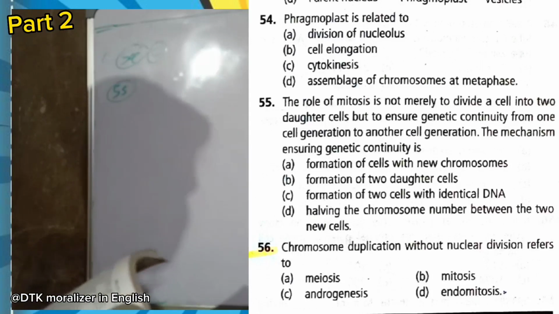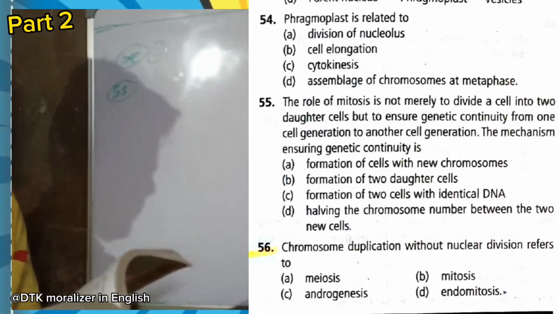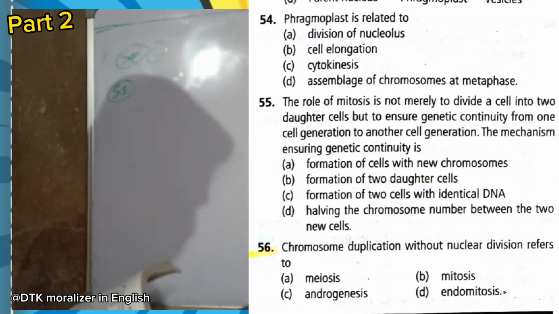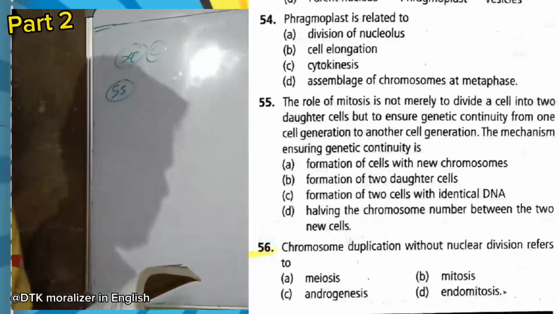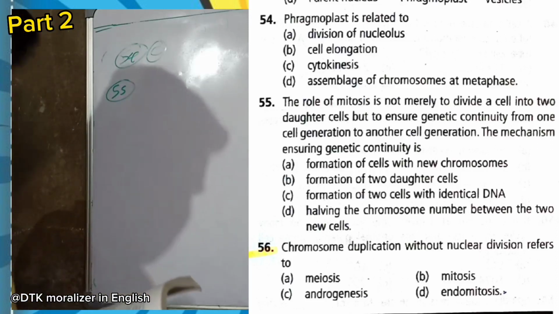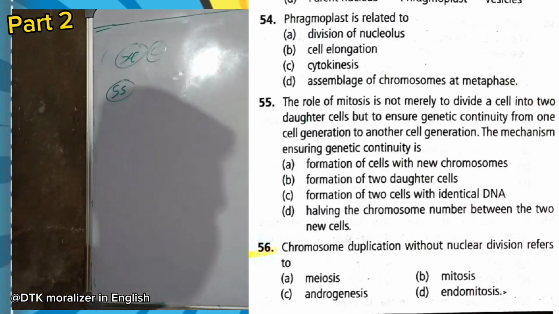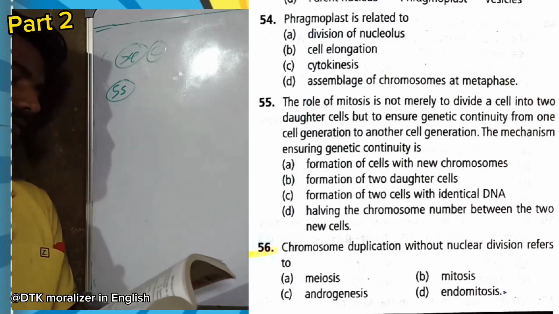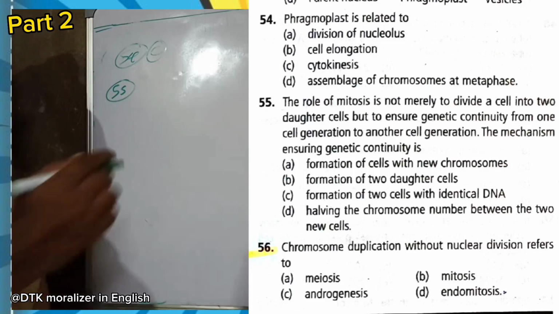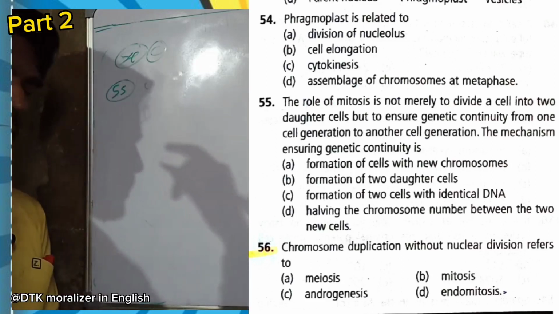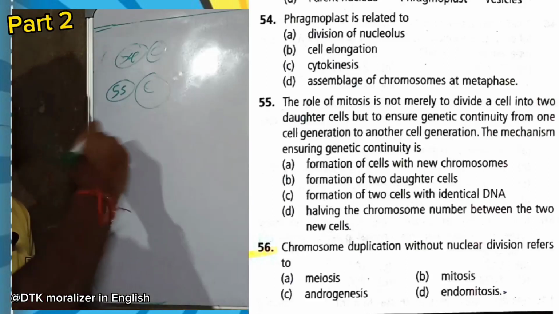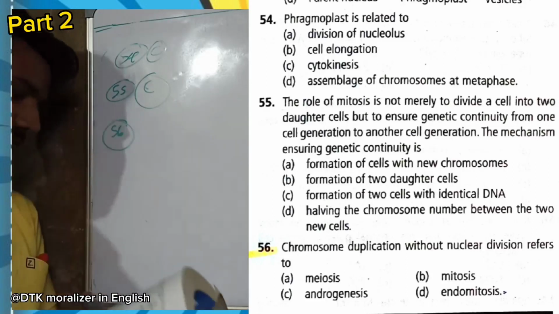Now question 55. The role of mitosis is not merely to divide a cell into two daughter cells, but to ensure genetic continuity from one cell generation to another cell generation. The mechanism ensuring genetic continuity is... Options B and C are confusing. Formation of two daughter cells, okay, it is right. Formation of two cells with identical DNA, it is also right. But option C is more accurate than B. So here option C is right.